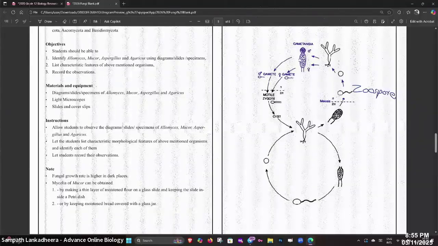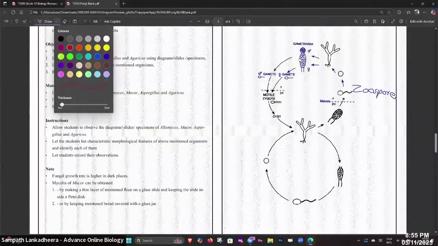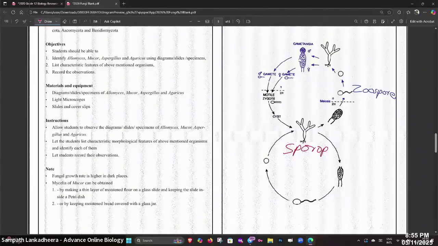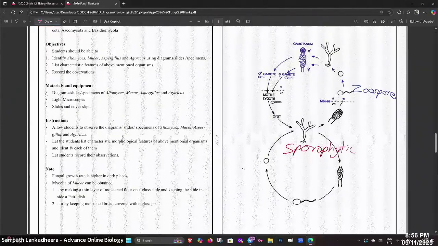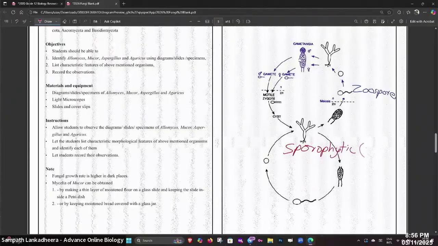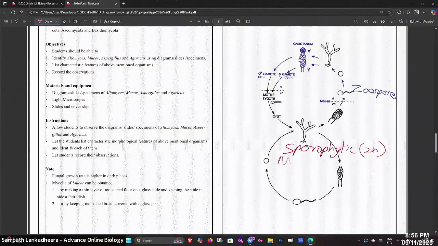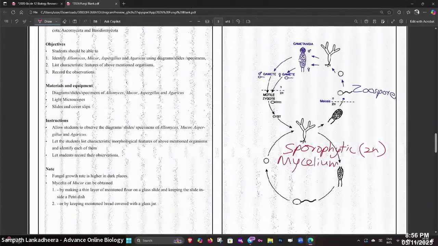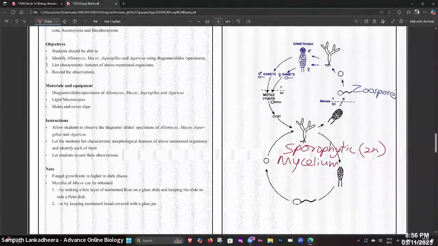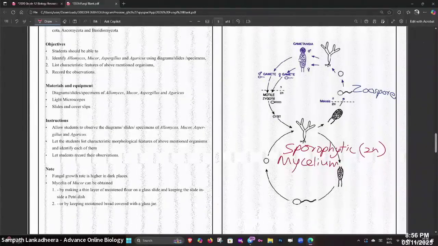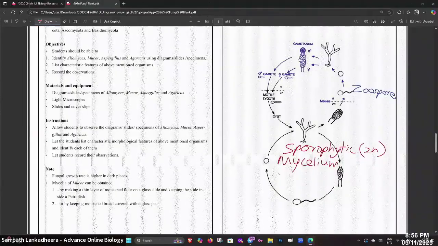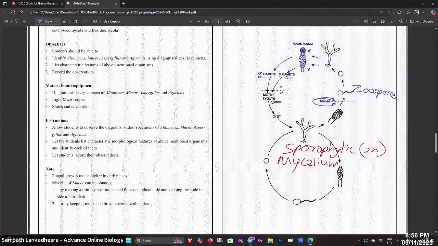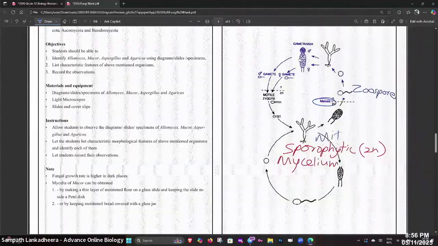I'll use red color. This is the mycelium. We can call it sporophytic mycelium, a 2N mycelium, okay? You don't have to know this life cycle. I taught you. This sporophytic mycelium forms zoospores. In one way, it undergoes meiosis; on the other way, it undergoes mitosis.